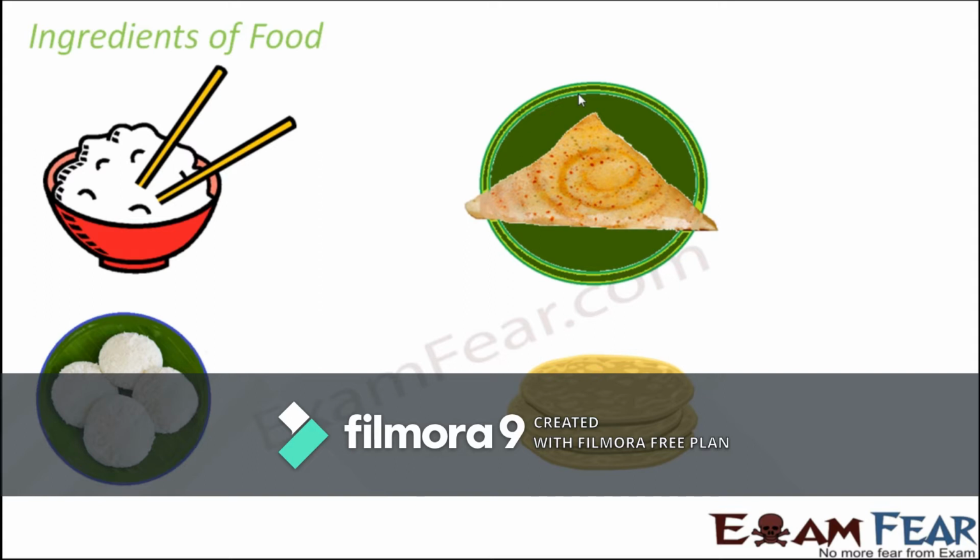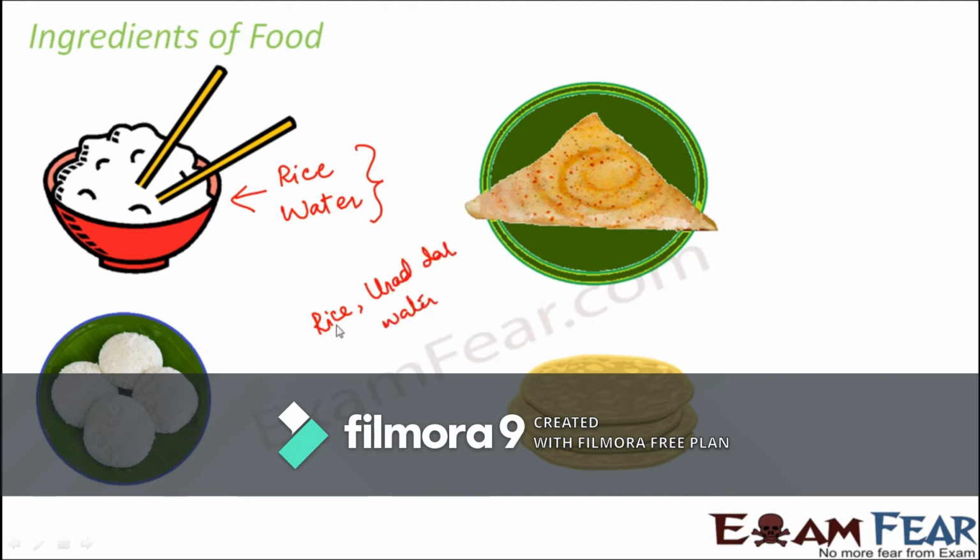So what would be the ingredients for boiled rice? How do we prepare boiled rice? We take rice grains and we take some water. We boil it, and that's how we get boiled rice. If you talk about idli or dosa, all we need is some rice, some urad dal, some amount of water, and maybe for dosa a little bit of oil.